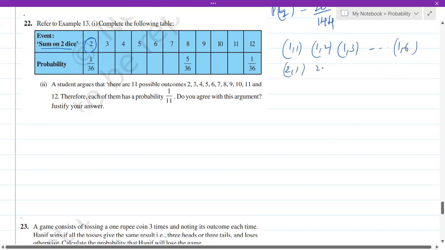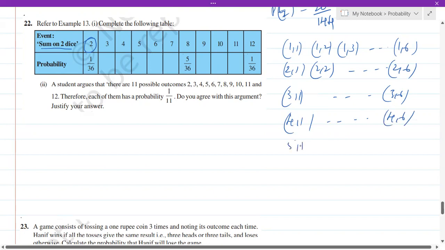Similarly, 2,1; 2,2, so on up to 2,6. Similarly, 3,1 up to 3,6; 4,1 up to 4,6; 5,1 up to 5,6; 6,1 up to 6,6. These are the different possibilities when you throw 2 dice.